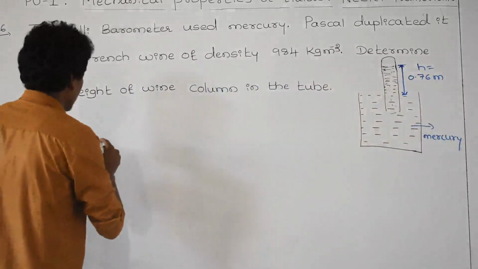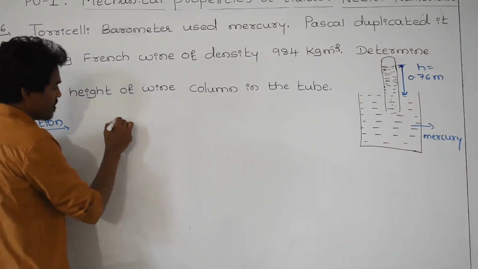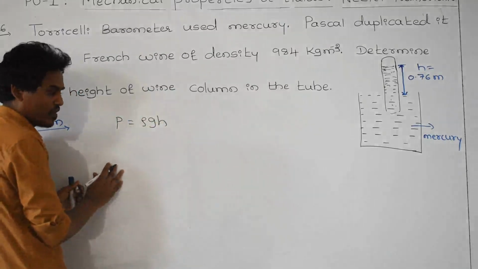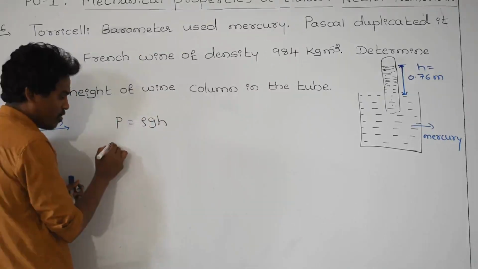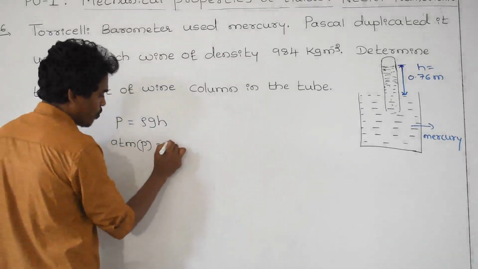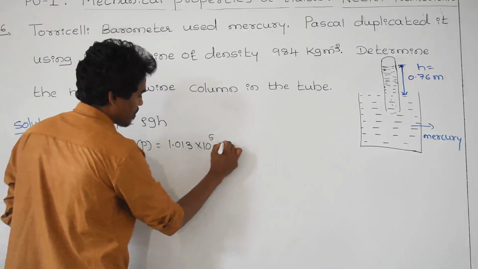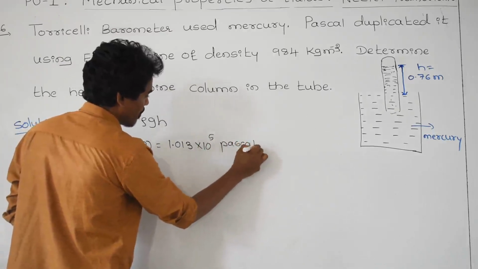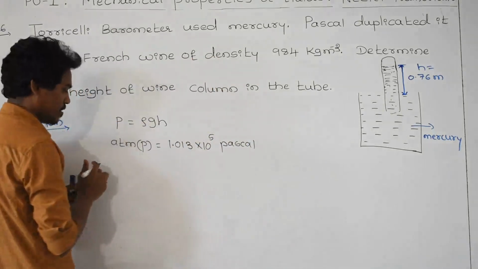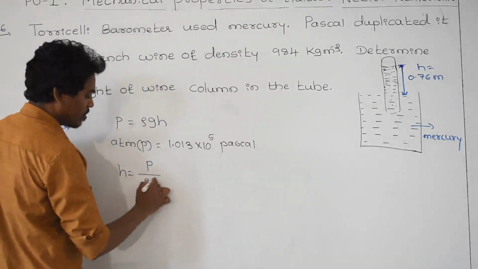Direct formula is there, you know very well, that atmospheric pressure is equal to rho into g into h. This is atmospheric pressure. As you know very well, atmospheric pressure, that is P, is equal to 1.013 into 10 to the power of 5 Pascal, and this value you know very well. And you need to find out h with respect to French wine. h is equal to P as it is, take rho and g this side, rho g.